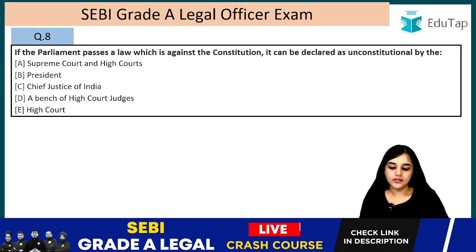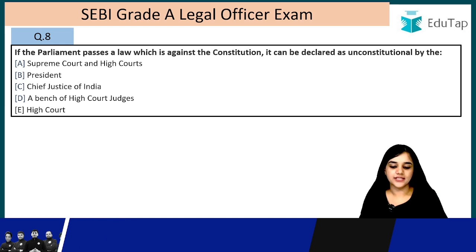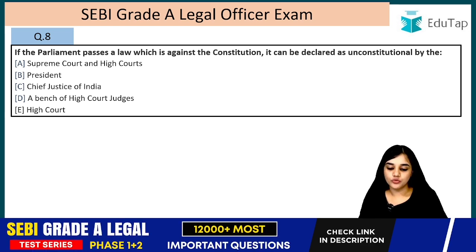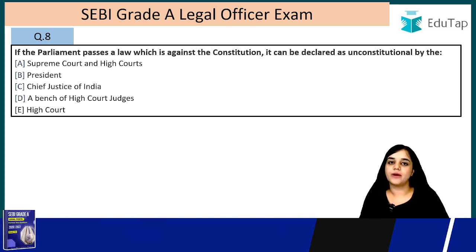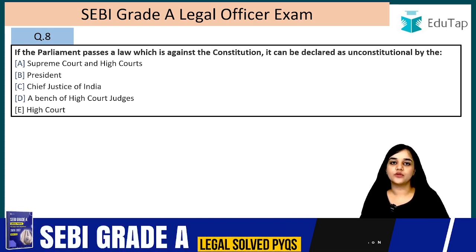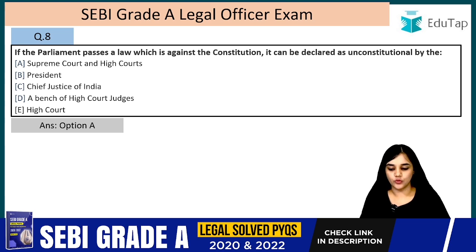Question number 8. If the Parliament passes a law which is against the Constitution, it can be declared as unconstitutional by the Supreme Court and the High Court, the President, Chief Justice of India, a bench of High Court judges or the High Court. The answer is Supreme Court and High Court. The power of judicial review is vested with the Supreme Court and the High Court.